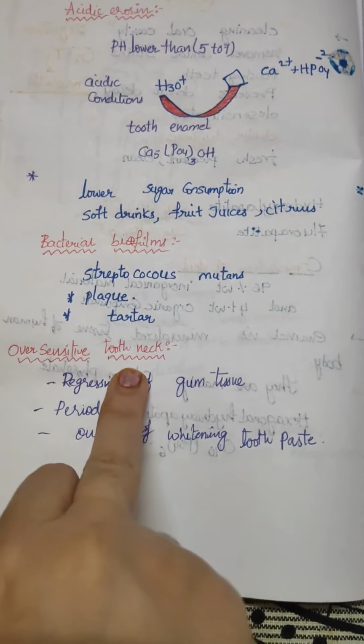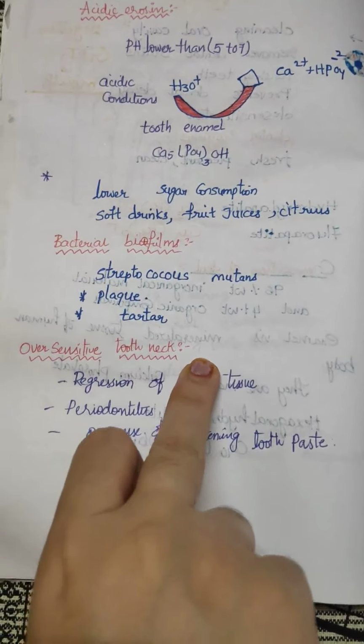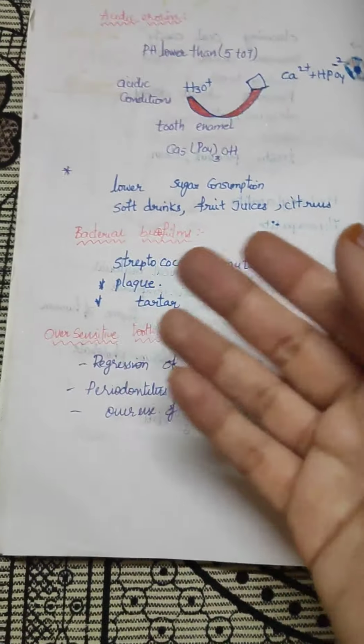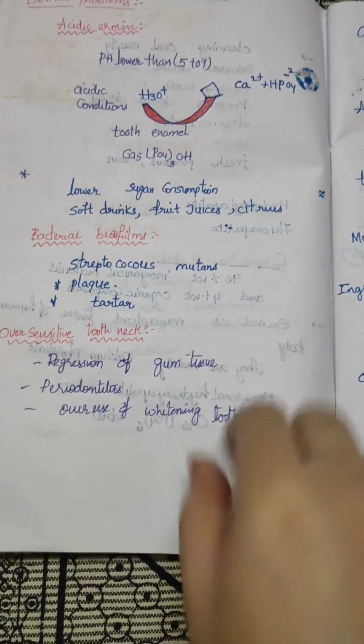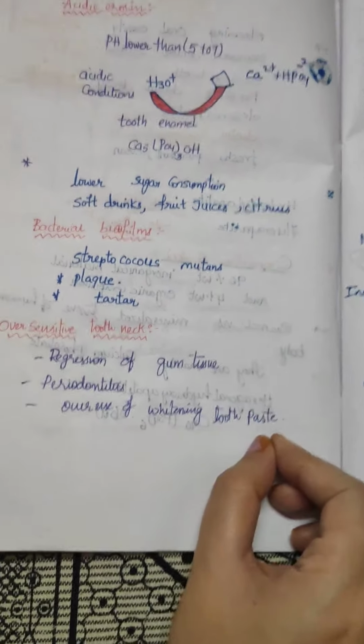Next, oversensitive tooth neck. Some people have a sensitive tooth neck, the tooth root point of the tooth, and it's the base of the teeth.